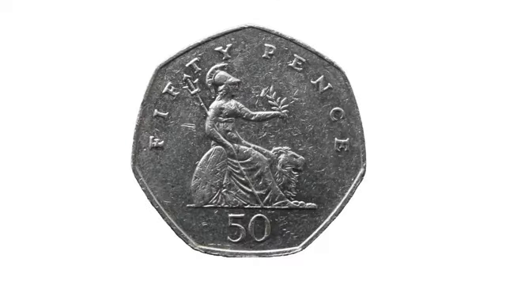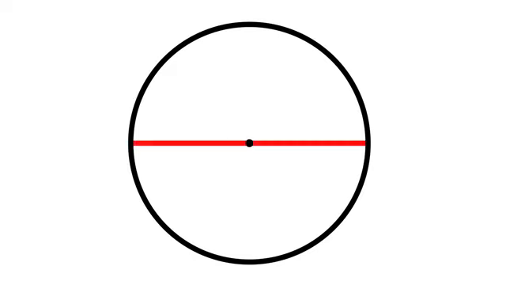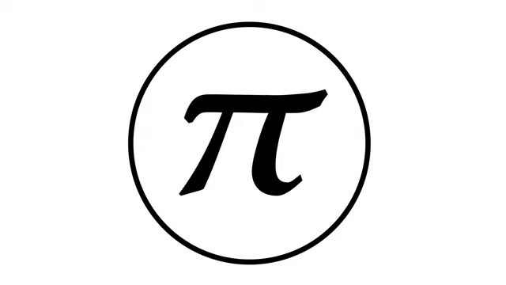This is natural because a circle is defined as the collection of points that are a common distance, the radius, from a centre. We can't define a circle using the diameter, since there exist shapes which have a constant diameter but which aren't circles. For example, look at the 50p coin in Britain. The width is constant around the coin, but the coin is not circular. As soon as we define a circle, we can define tau. To define pi, we need to first define the diameter as twice the radius. In other words, we can define tau before pi. Thus, tau is more natural.